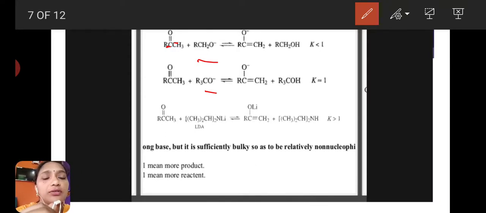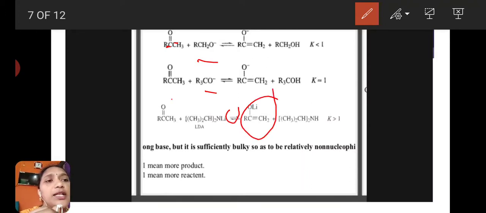Next reaction: here RC double bond O CH3 plus lithium dimethyl ethylamine gives RC single bond OLi double bond CH2. Here lithium is shifted to oxygen and forms this intermediate.